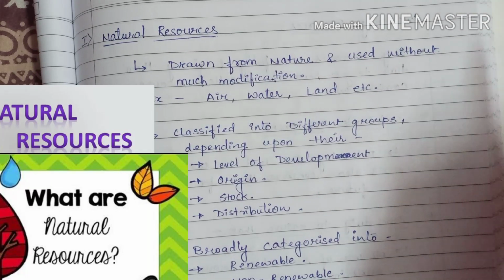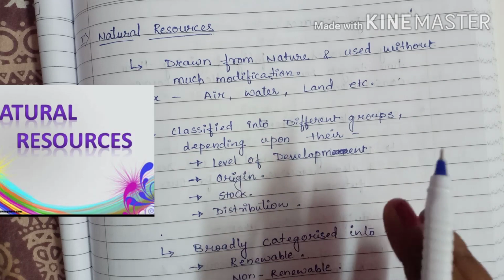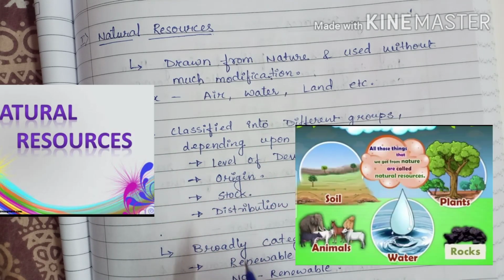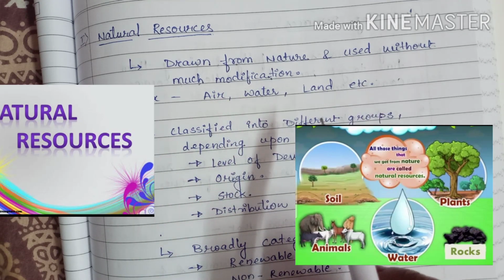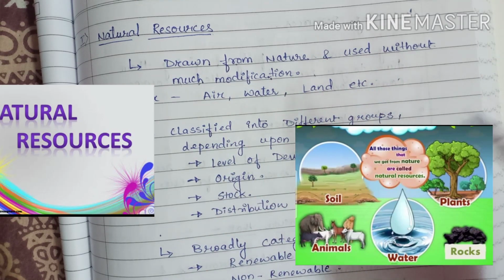Now, what are natural resources? Resources that are drawn from nature and used without much modification are called natural resources. For example, air, water, land, etc. In our environment we see things which are natural, like plants, which are also natural resources.